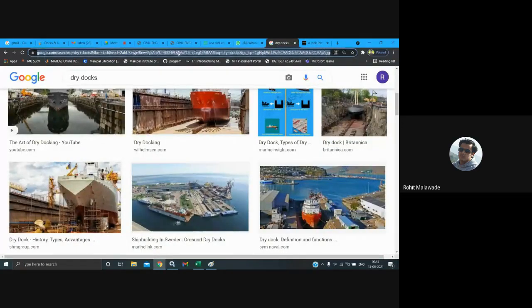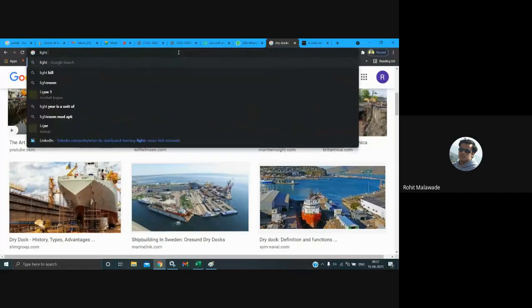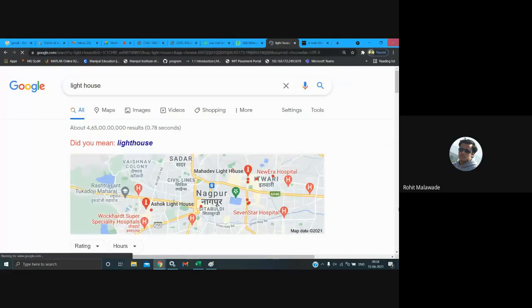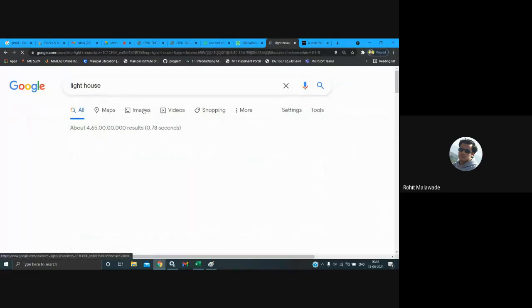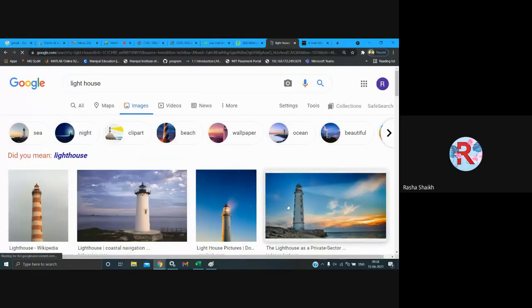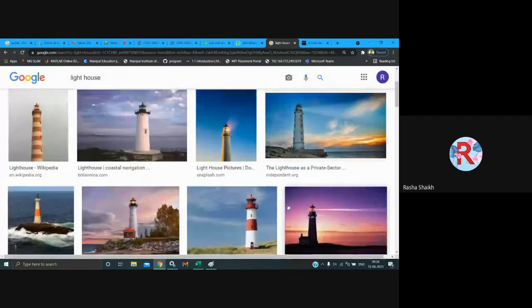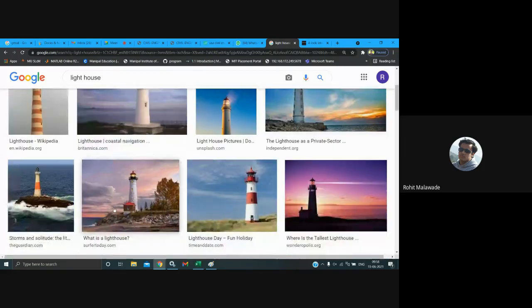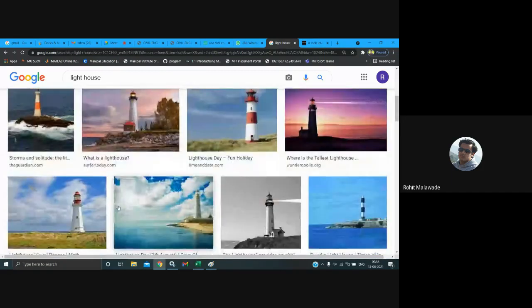Now, what is a lighthouse? Can anybody tell me? Why is a lighthouse maintained? To navigate ships at night time. Yes, an indication for ships, to navigate the ships at night time. Any other thing? This is what the lighthouse is.